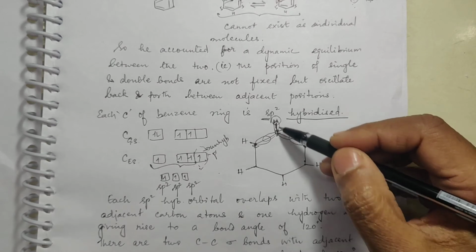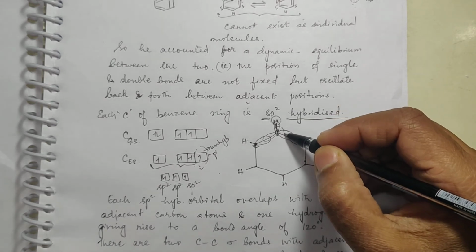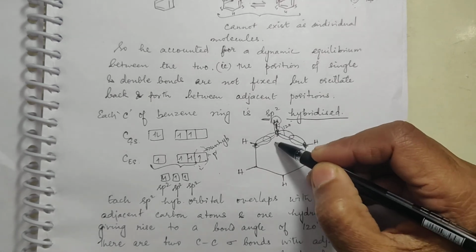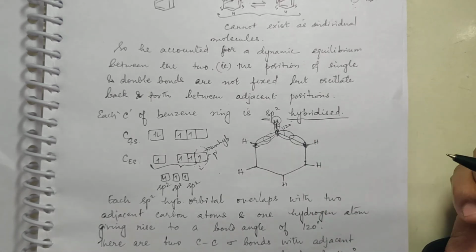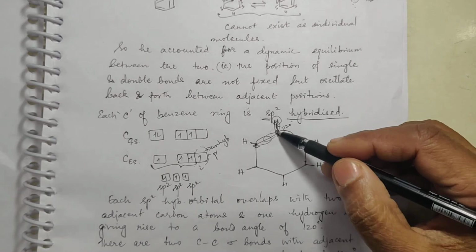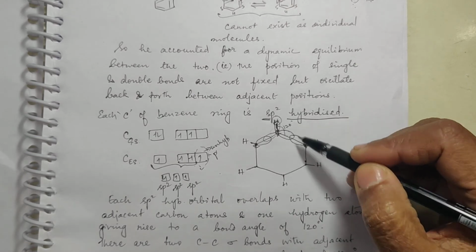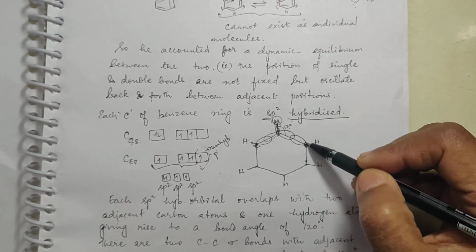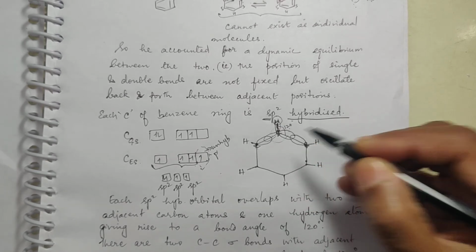Now you see here very clearly it is planar. The angle here is 120 degrees. This is also 120, this is also 120, this is also 120. So the bond angle CH with CC is 120. Again CH with CC is 120. CC with CC is also 120.